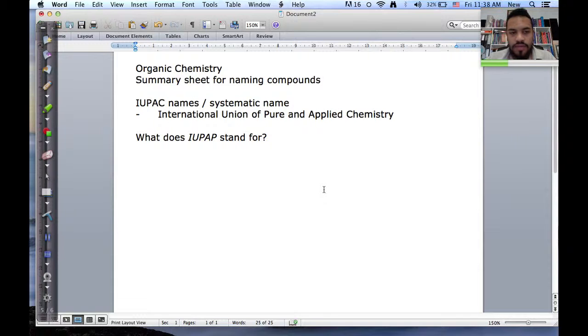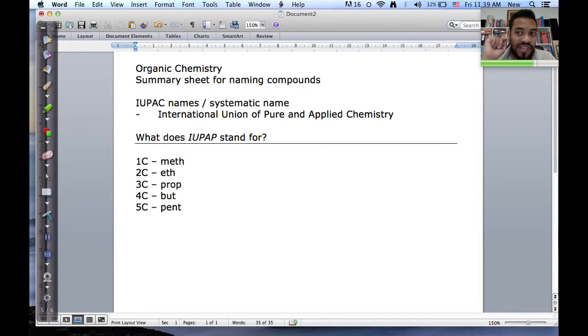So I'm just going to put a line below this, right? Okay, so when molecules have one carbon atom, the name will start with meth, right? When it has two carbon atoms, its name will start with eth. When it has three carbon atoms, its name will start with prop. When it has four carbon atoms, it will start with but. When we have 5 carbon atoms, the name will start with pent.